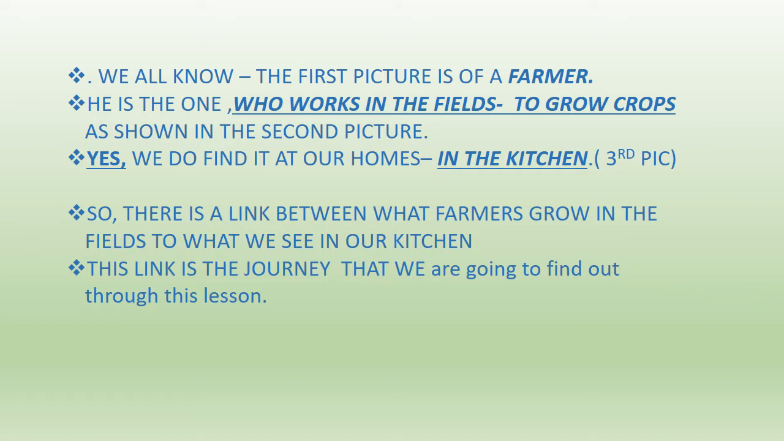In the kitchen. Now the first picture was of the farmer, the second one was of the fields, and the third one is what we get in our kitchen. So there is a connection from what we get in the fields to what we find in our kitchen. Now this link, what the farmer grows in the field to what we see in our kitchen, is the journey that we are going to find out through this chapter. Very simple and easy chapter, just that you have to be with me. Okay.